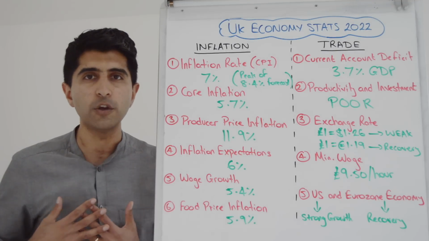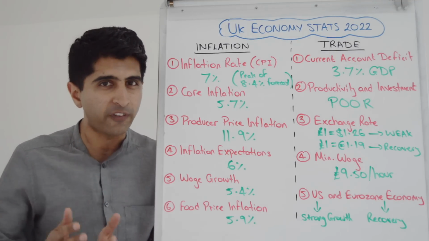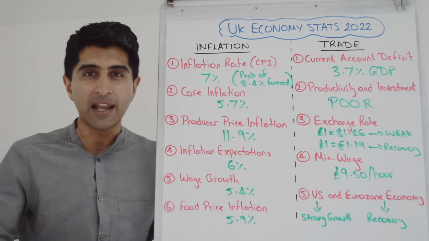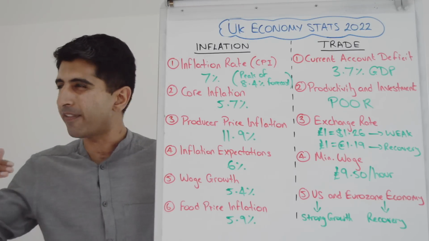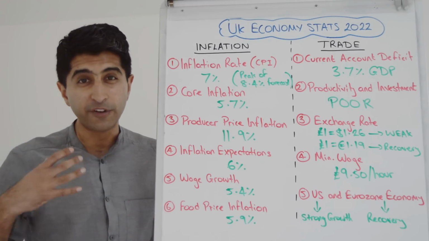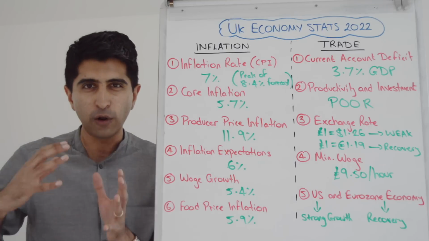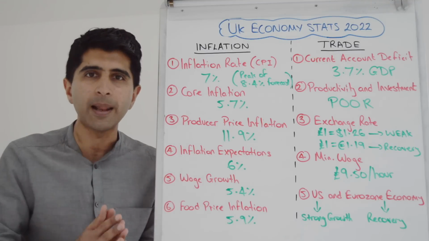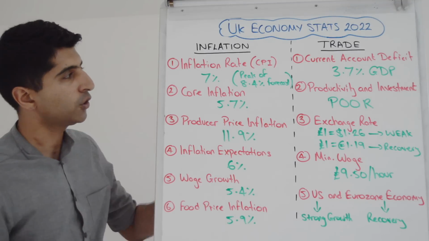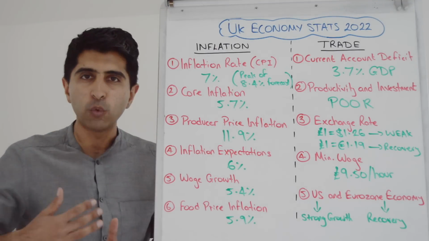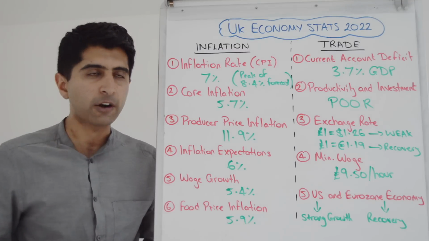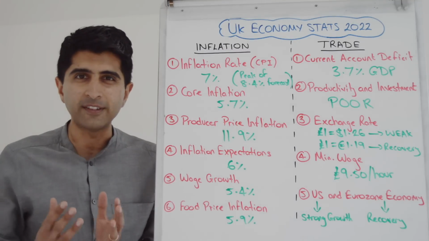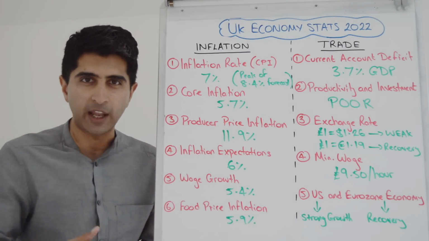But it's not unique to the UK. In the Eurozone at the moment, inflation 7.4%. In the US, 8.5%. They've had very high rates of inflation for more than a year now. So there are a lot of global drivers that are causing inflation around the world, in the developed world, to be very high. That is for sure. Just bear in mind, guys, that this figure will be changing as you come to your macro assessments. So make sure with all of these stats, if there are subtle changes, you're staying on top of that.